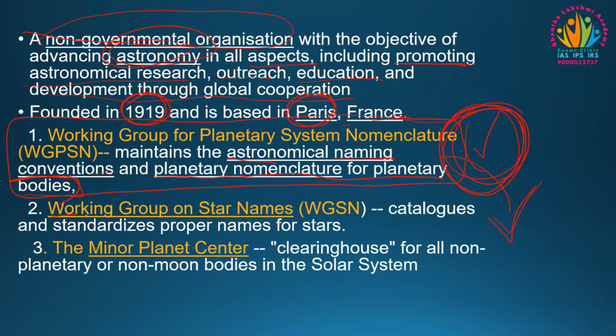And the second one is the Working Group on Star Names. It catalogs and standardizes proper names for stars, whereas the WGPSN looks at planetary nomenclature. And the third one is the Minor Planet Center. It is the clearing house for all non-planetary or non-moon bodies in the solar system. It deals with all these non-planetary or non-moon bodies in the solar system. And moving to the next one.